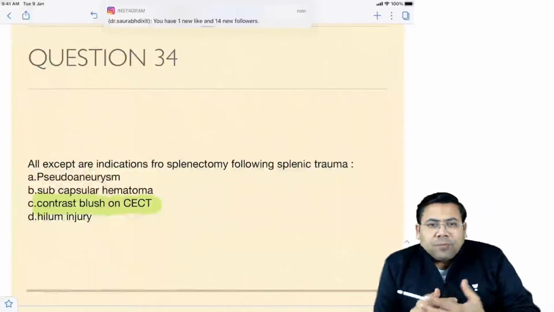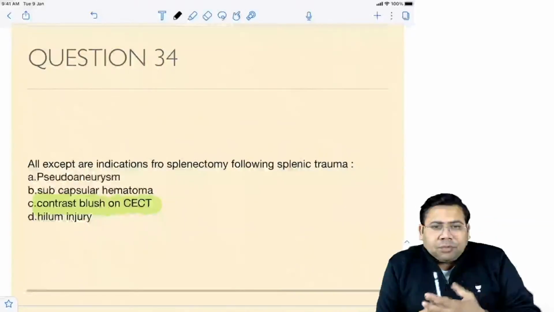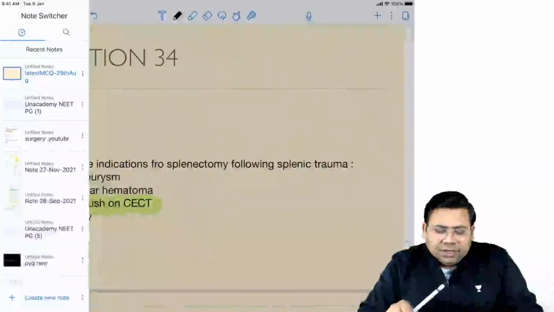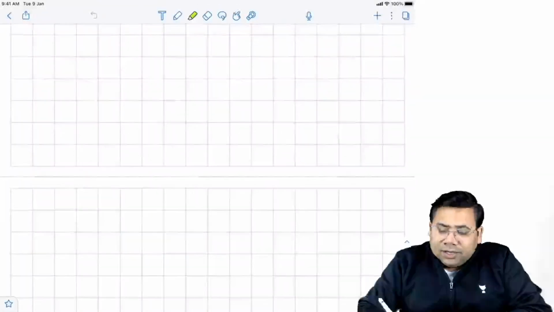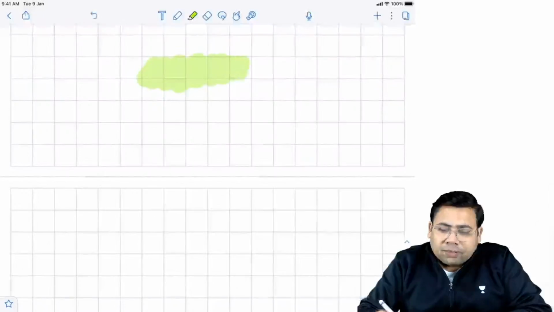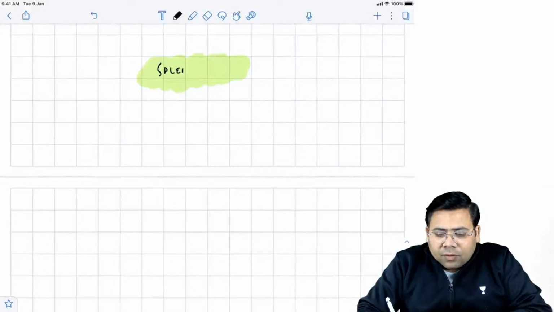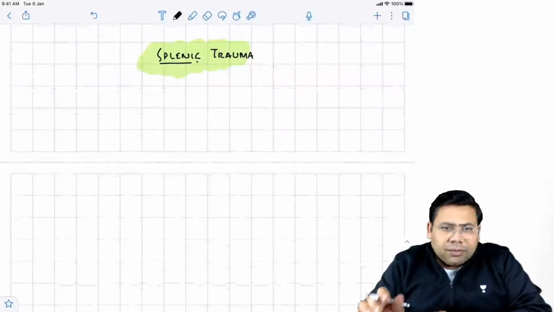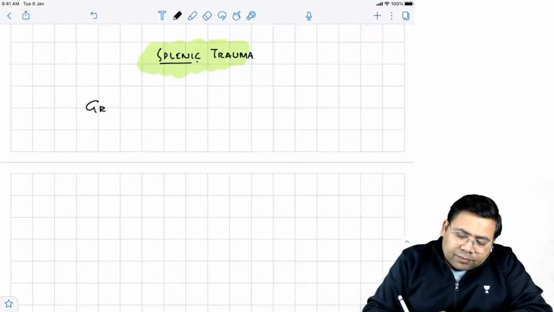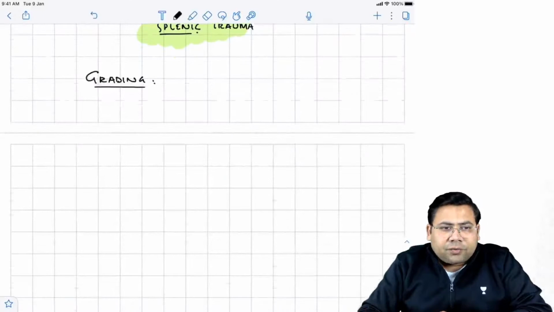So let us try to understand something about splenic trauma. We're going to talk about splenic trauma and then discuss the grading. Today I'm not going to have a very long session. We'll discuss 2-3 important topics today. One I have selected is splenic trauma, a very important topic for your exam. You get a lot of questions on it, on grading as well as management.